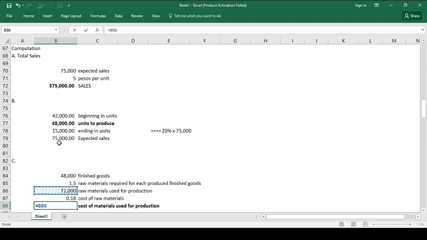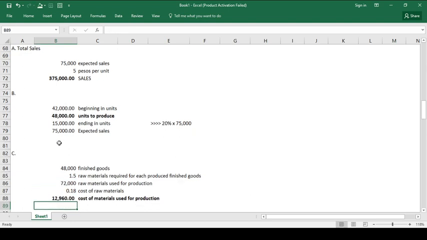That is simply computing 72,000 times 0.18. That is 12,960. Ganun lang siya kasimple. Take note, itong 48,000, binase lang natin sa finished goods required to be produced, para ma-determine kung magkano yung cost of materials used for the production.